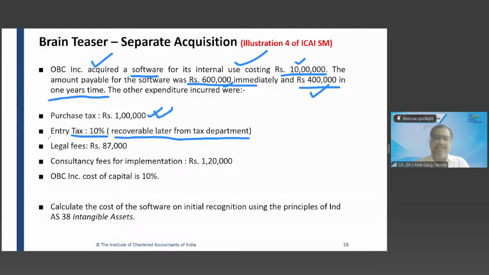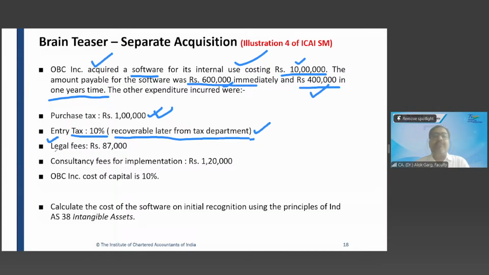Then for entry tax, it is written in the question: 10% recoverable later from the tax department means you got the refund or credit of the entry tax. 10 lakh ka 10%, 1 lakh. What is the relevance of this entry tax? Will it be capitalized, added to the cost of the asset? No, this will not be added. Because we are going to receive the refund from the department. It is not a cost to the company, right?